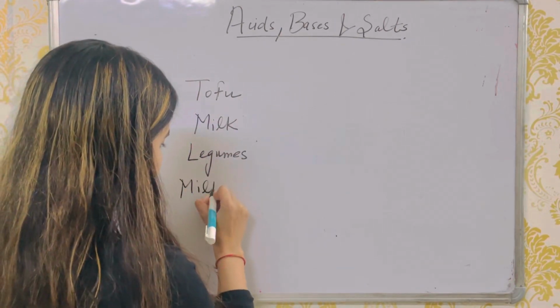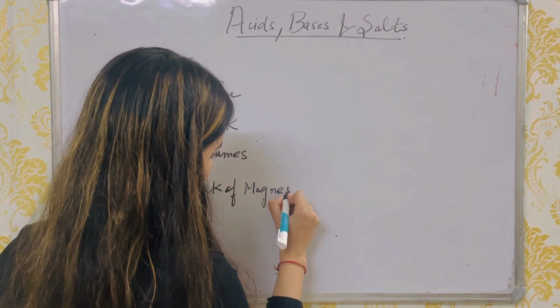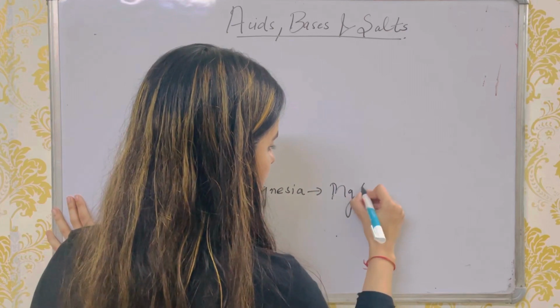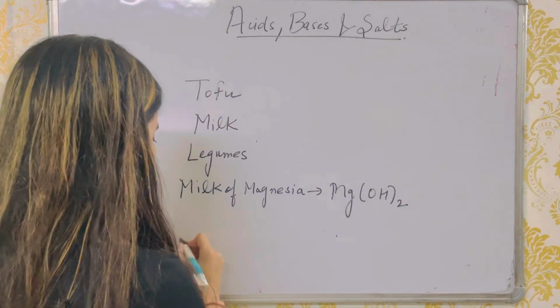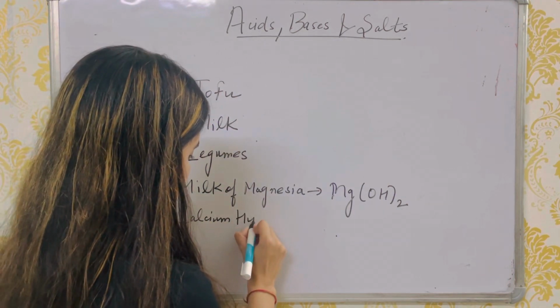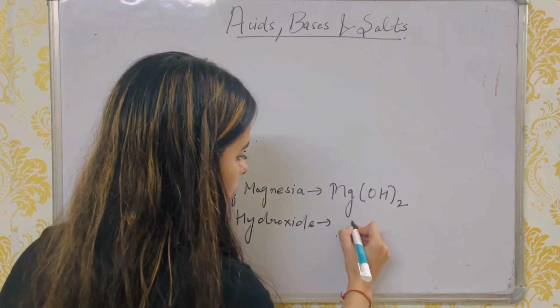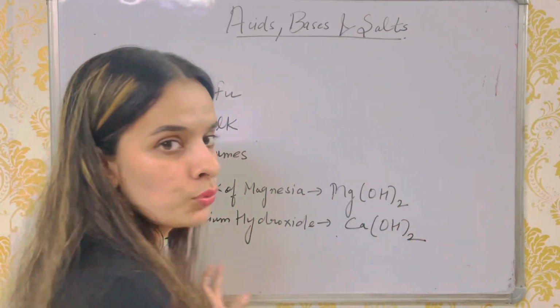Milk of magnesia contains a base, magnesium hydroxide. Then calcium hydroxide is also a base, and we can write it as Ca(OH)2.